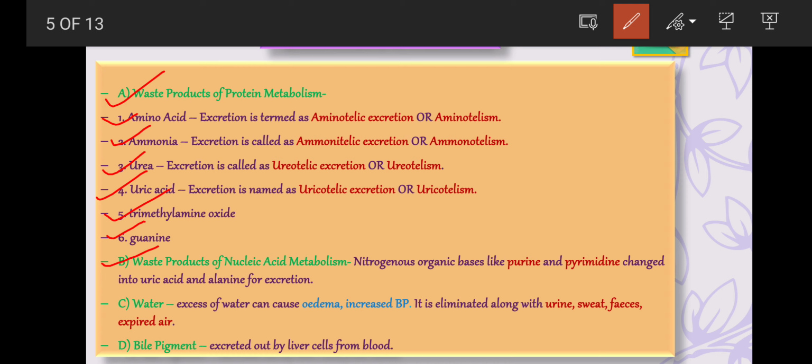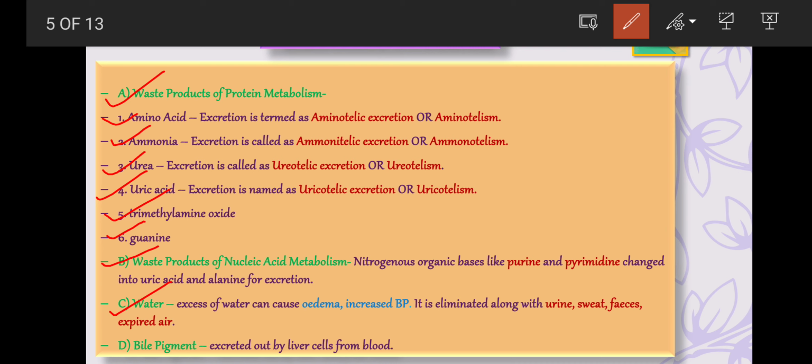The next is the water waste product. 65% of the weight of our body is made up of water. But if it exceeds the normal limit, it may lead to serious disorders in the body, for example edema and increased blood pressure. Water is taken in with food and in drink forms, or produced due to the oxidation of food also. The water is eliminated along with the urine, in the form of sweat, through the feces, and through the expired air also.